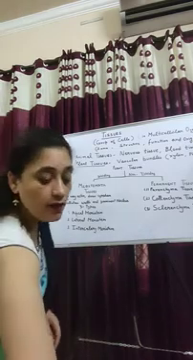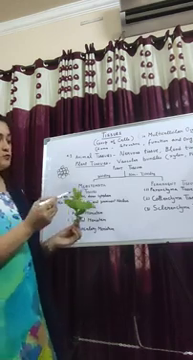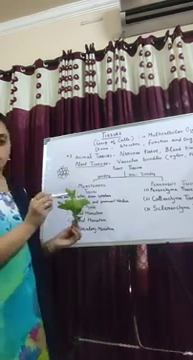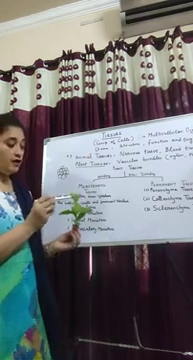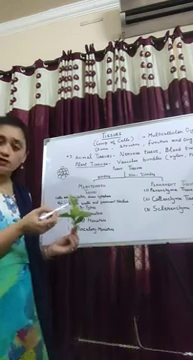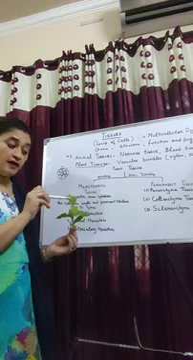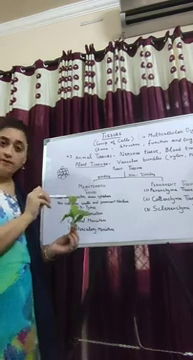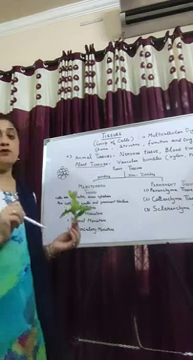Apical meristem, the meristem that is present at the top of a plant. Like in this plant, this is the top. Here is the apical meristem at the top of the plant. Here new leaves are arising, and this meristem is responsible for the growth of the plant. Right? It is present at the tip of the stem and the tip of the root.